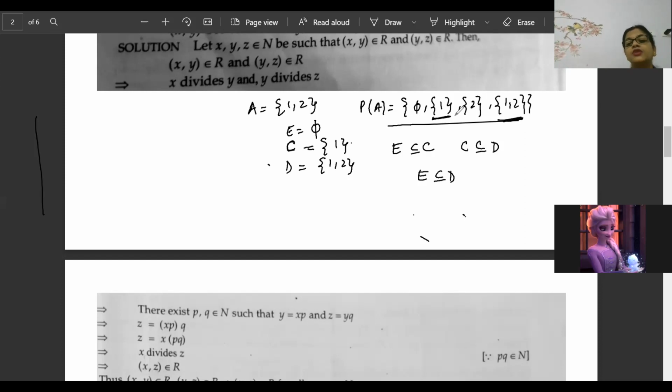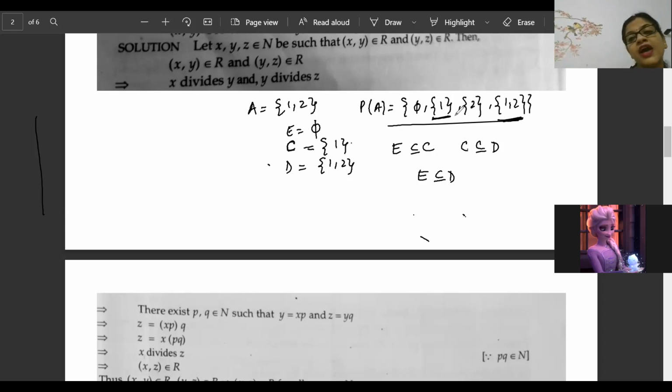Anish, very good beta. So exactly this is that condition they are telling. So subsets are also satisfying the power set condition. Keep this key point: the power set condition satisfied reflexive, and it has satisfied transitive also.